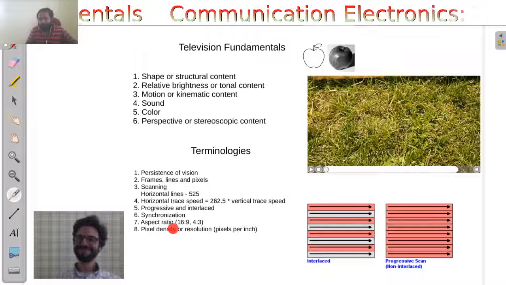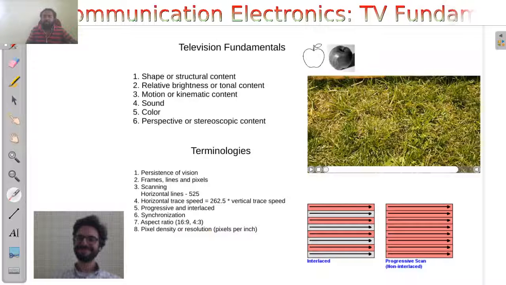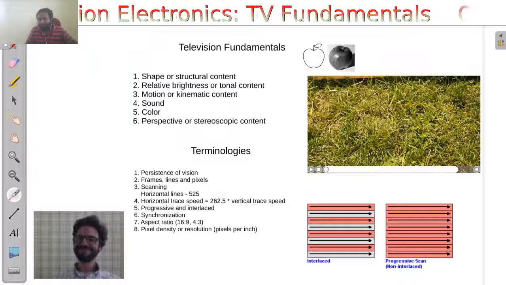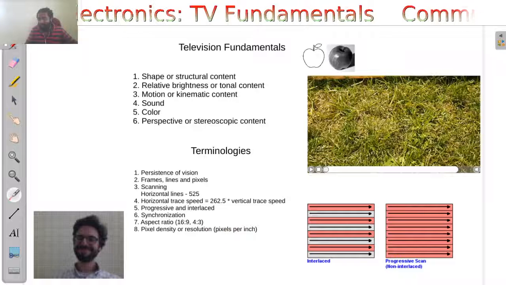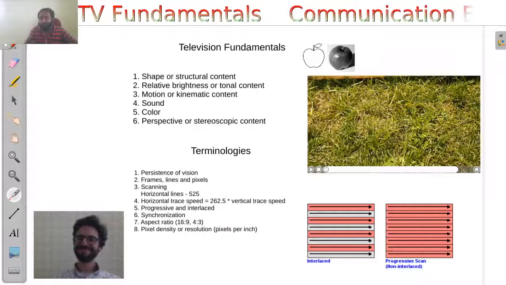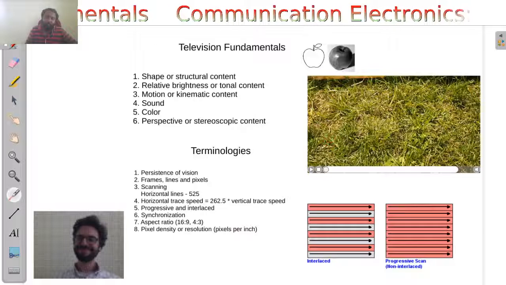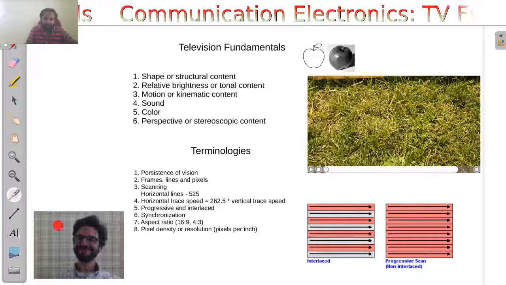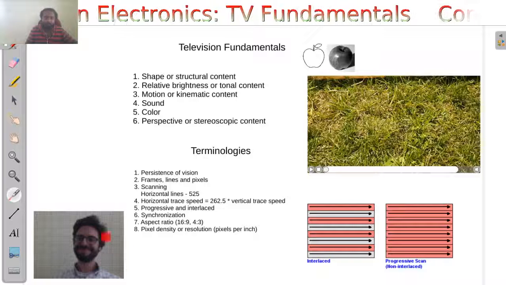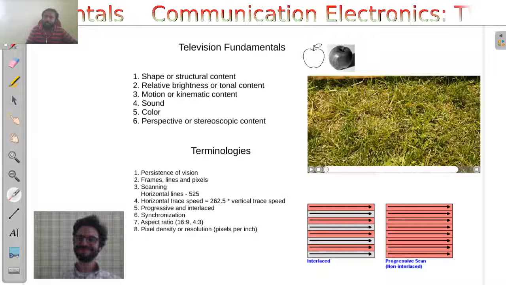The eighth parameter is pixel density, and it is commonly referred to as resolution. It is measured using pixels per inch, and it represents how many pixels are there in 1 inch of the television screen. So that represents how much resolution is there, how much clarity is there in your picture. If this number is much less, then the clarity of the image will be much less. So in this case, the pixel density is much smaller, and when you increase the pixel density, the image gets sharper. So these are the terminologies commonly seen in television technology.